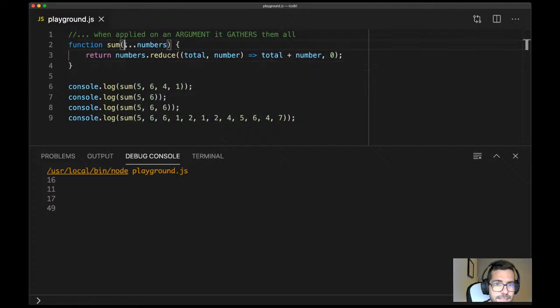So the 3 dots gather all the arguments when applied on a function argument, like in this case. And so, first of all, any questions? Into an array, that's correct. An array of whatever. In this case, we got an array of numbers, but we could have an array of strings, an array of booleans, an array of arrays, even. We can have whatever you want.